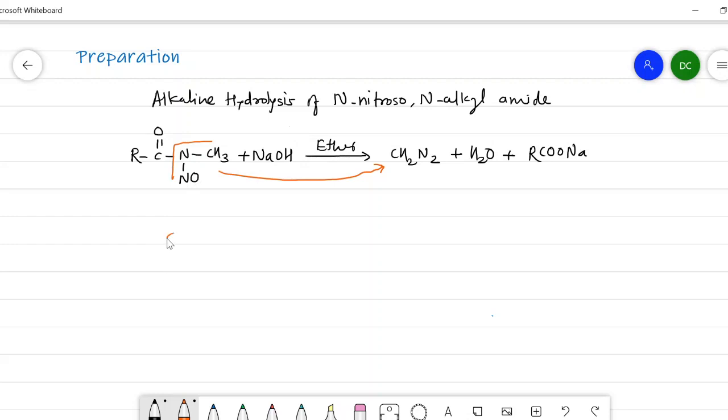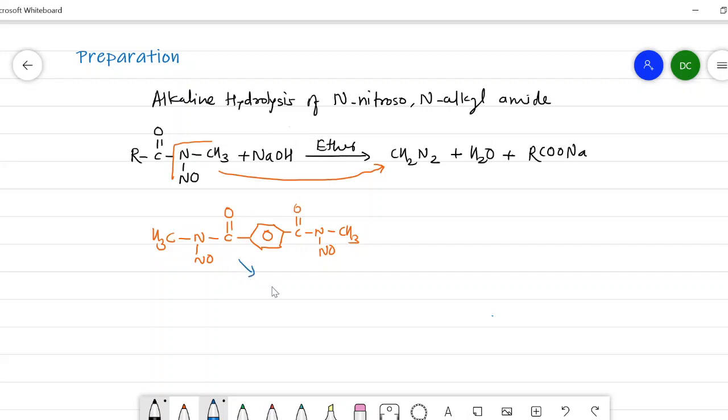I will put a CH3 group, then I will write N, then nitroso group which is attached to the CO group, then it is attached with the benzene ring, and similar groups are present on this side also. The structure is known as bis N-nitroso N-methyl terephthalamide.